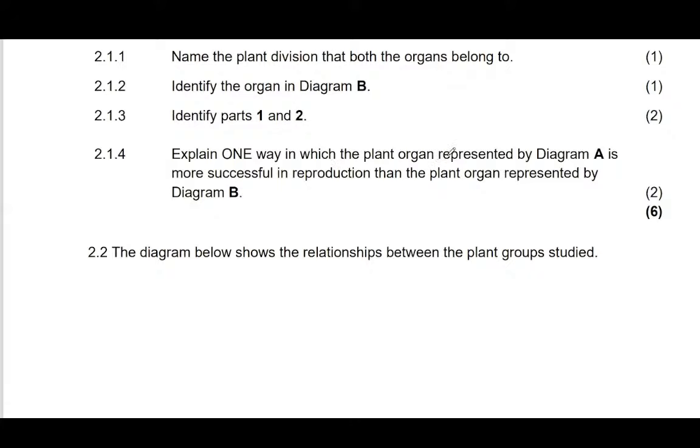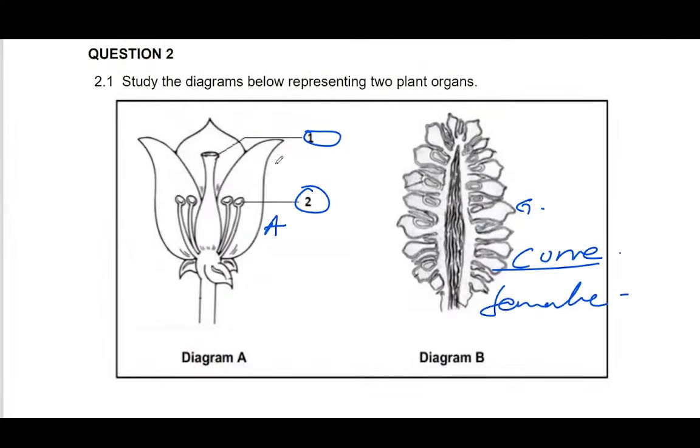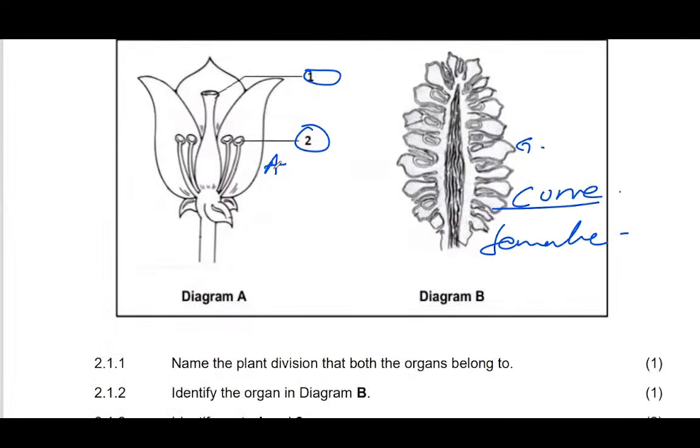Explain one way in which the plant organ represented by A is more successful in reproduction than the plant organ labeled B. How is plant A able to become more successful than plant B? If you look at plant A, here we're talking about reproduction. These plant A angiosperms, the most advanced plants, use what we call pollinating agents to aid in the transfer of these pollen grains.